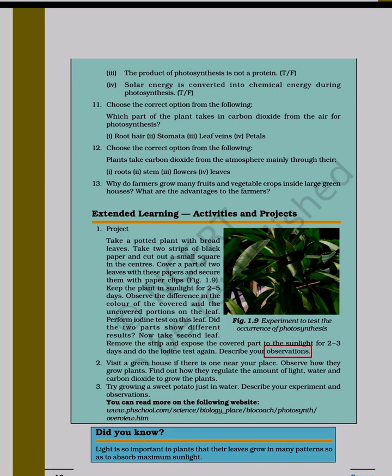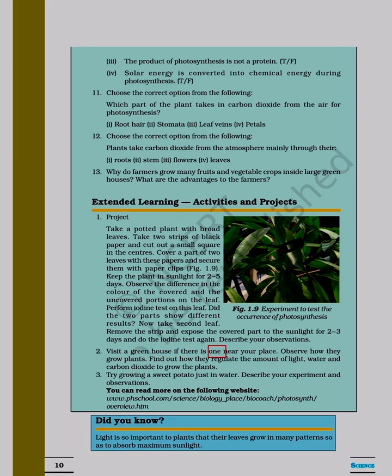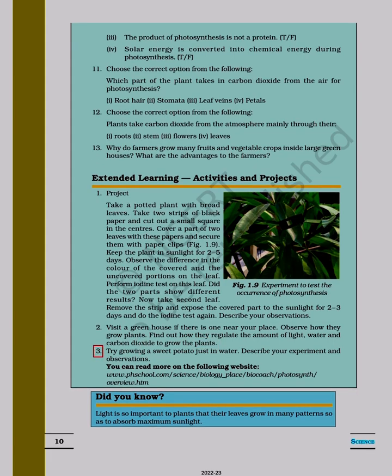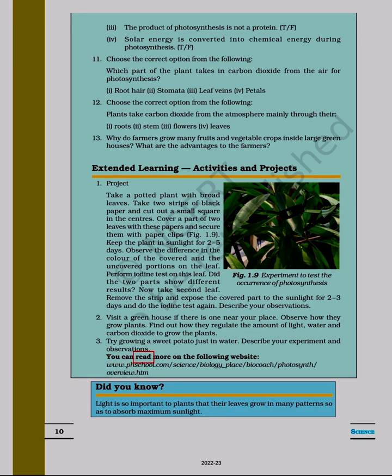Describe your observations. 2. Visit a greenhouse if there is one near your place. Observe how they grow plants. Find out how they regulate the amount of light, water and carbon dioxide to grow the plants. 3. Try growing a sweet potato just in water. Describe your experiment and observations. You can read more on the following website, www.phschool.com/science/biology_place/biocoach/photosynth/overview. Figure 1.9 Experiment to test the occurrence of photosynthesis. Did you know? Light is so important to plants that their leaves grow in many patterns so as to absorb maximum sunlight.